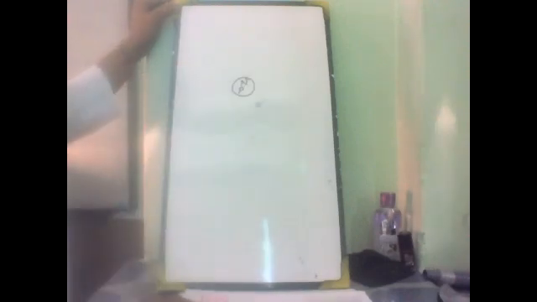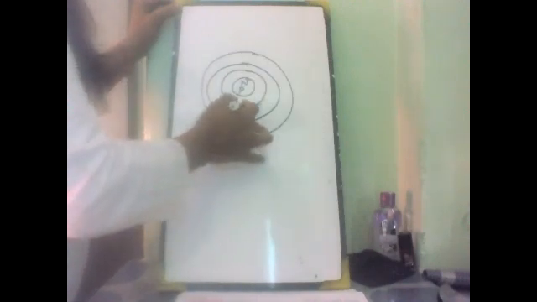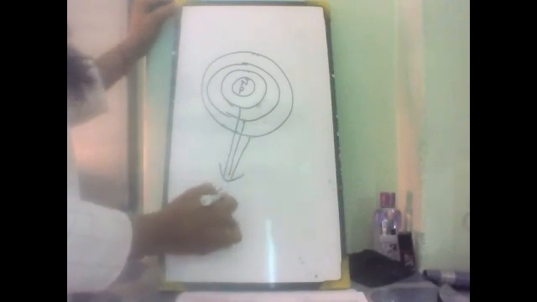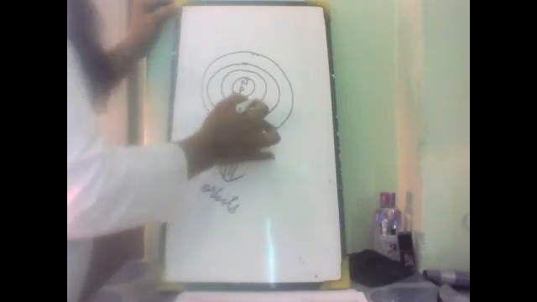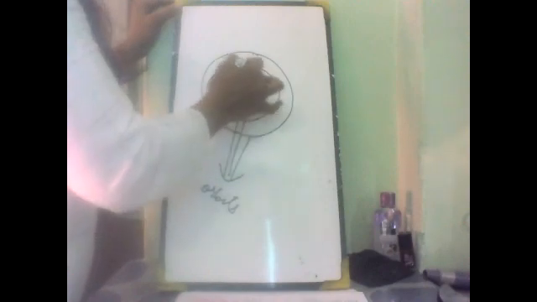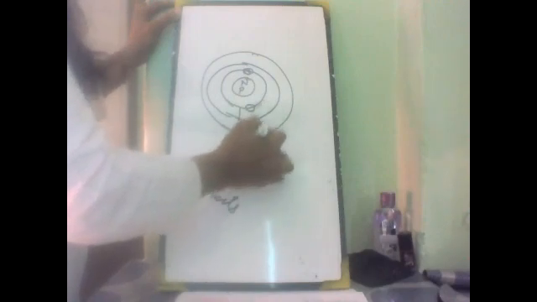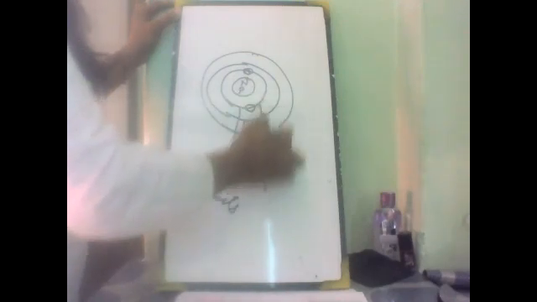Bohr said that there is a nucleus, and neutrons and protons are present there. After that, electrons are revolving around this in a particular path. These paths are known as orbits. They have only a particular number of electrons, and these are also known as energy levels.